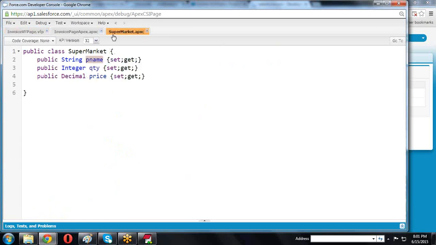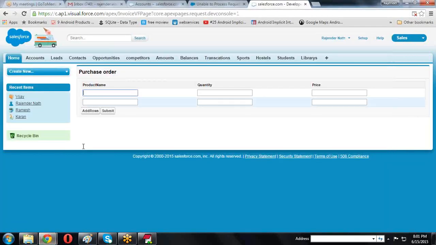Yes. First we created one supermarket. What does a supermarket contain? The supermarket contains product name, quantity, and price. These are the three values I require, because here I have three values.